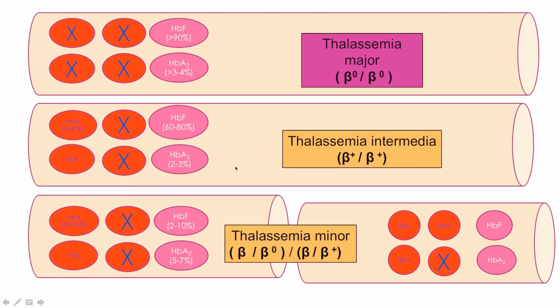Whereas thalassemia minor can be present in two genetic forms. One is beta naught, and another one is beta plus. Beta here is the normal beta gene, and beta plus is the defective beta gene, whereas beta naught is the absent beta gene. You can say the defect is so much that it cannot produce at all. So the HbA will be 90 to 95%, right? It is minor, so there will be only a minor defect. Most of the Hb will be HbA, HbF will be less, and HbA2 will be less than that, right?